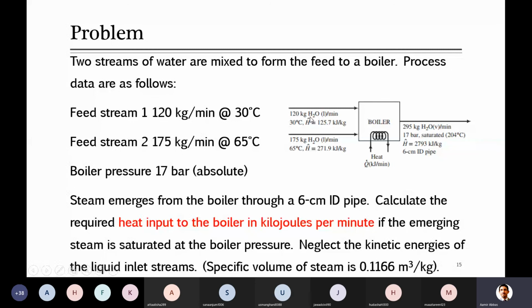This diagram is provided to you in this question. You can see the flow rate, and at the given temperature we can find the enthalpy of water, that is, at this temperature what will be the enthalpy of water, which is given here. Likewise, for the other stream at the given temperature it is given, and for the steam which is produced, the pressure is given, which was 17 bar. Because he said saturated steam is there, we can look up its temperature at this pressure and its specific enthalpy. So just solve it quickly, please.